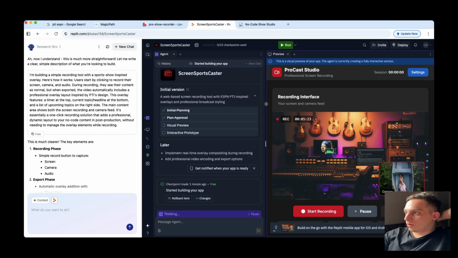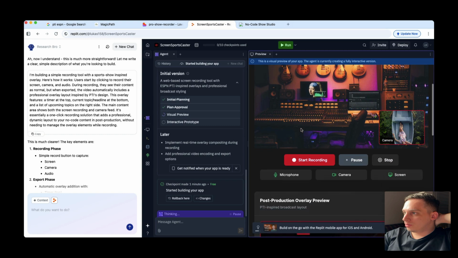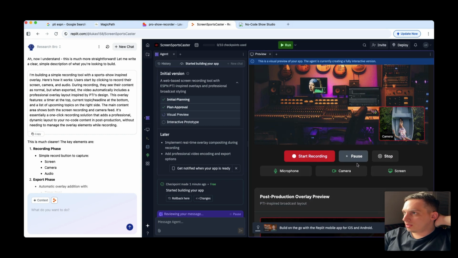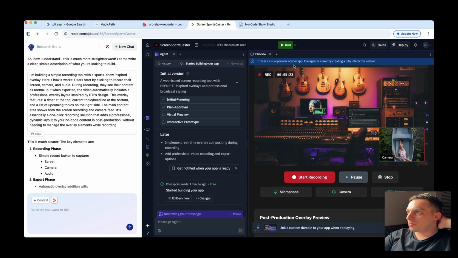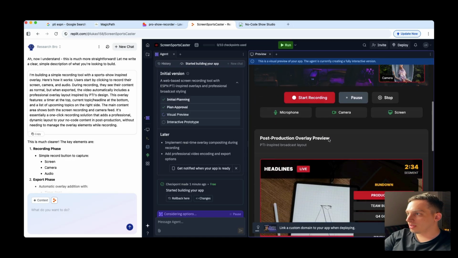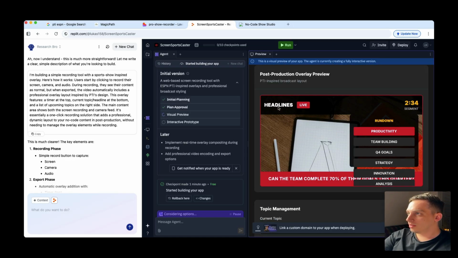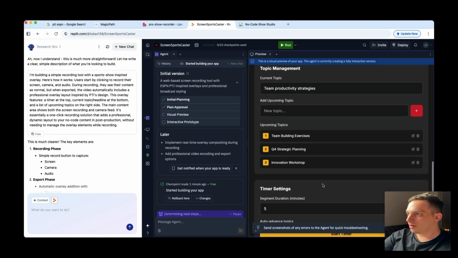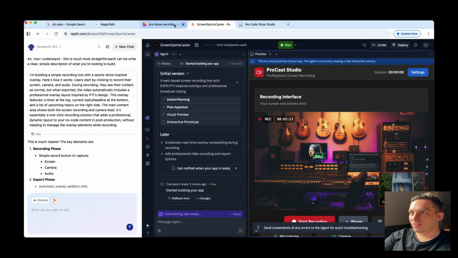We have this one from Replit, which looks pretty cool. Share my screen, I guess. This visual preview of your app. Okay, so it's still being built, but this looks really nice, actually. And this is kind of how the overlay would look like. I'm just curious to see how the final version would look like at the end.